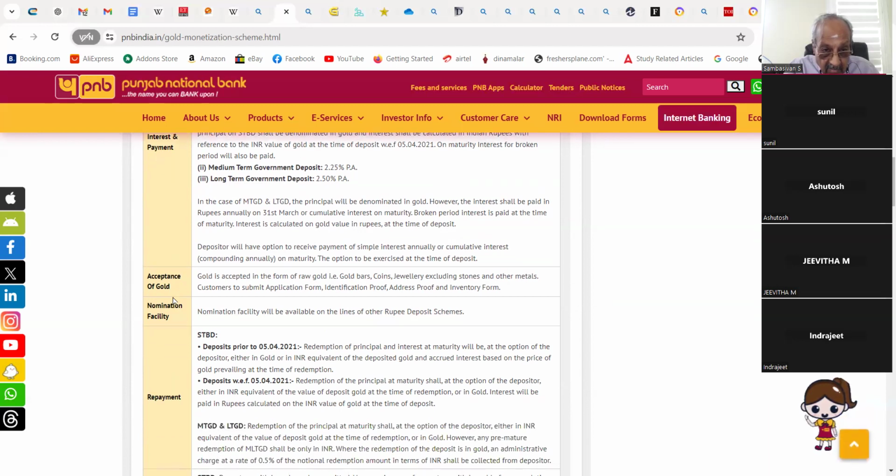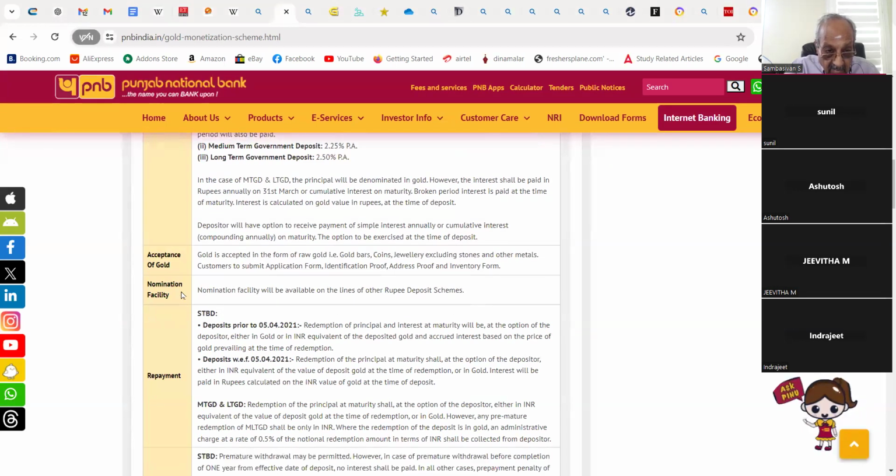Deposit will have the option to receive simple interest annually or cumulative interest compounded annually on maturity. The option is to be exercised at the time of deposit. Acceptance of gold: gold is accepted in the form of raw material, that is gold bars, coins, jewelry, excluding stones and other metals. Customers are to submit an application form, identification proof, address proof, and inventory form.